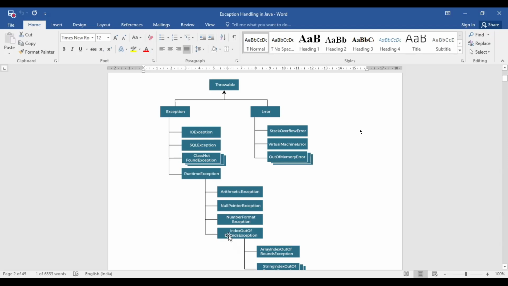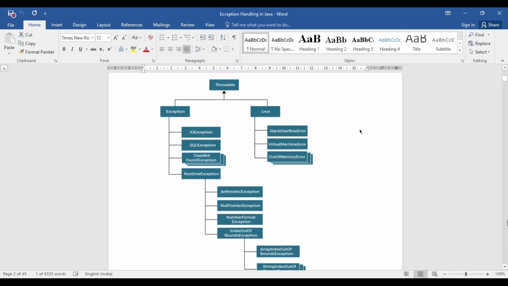Just go through what the several types of exceptions are and which sub-exceptions fall under which exception. Because whenever you deal with the exception handling mechanism, you need to know the hierarchy of the exception classes. If you don't know the hierarchy of exceptions, then it will be problematic to handle them in an efficient way. And now go for this error.